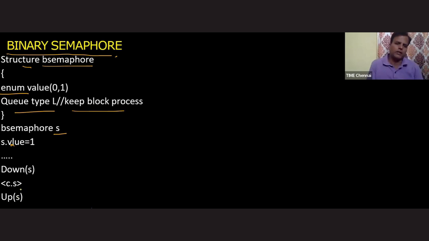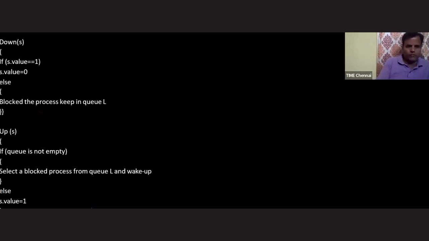So this is the down operation, the critical section, and the up operation. We'll check each of these. And this is a very tricky one. Please pay full attention. Okay, fine. So we'll see this one.